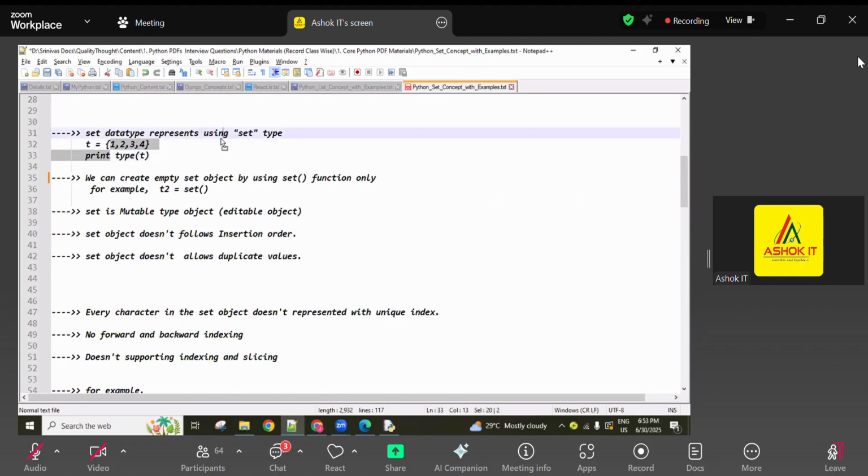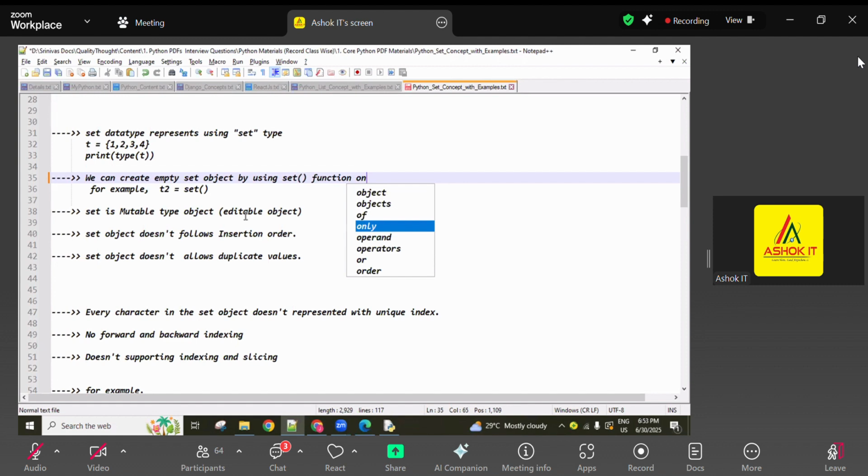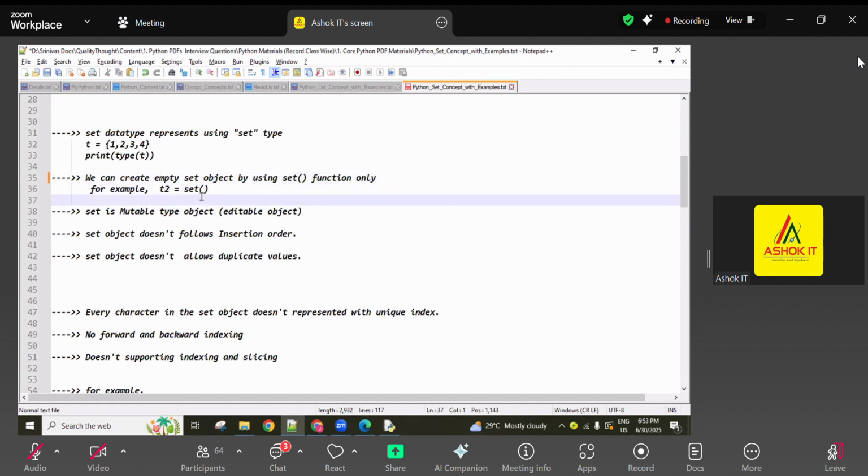Okay. So next, the set data type is represented using the set casting function. Using the set casting function only, we can create the empty set. And the next point: set is a mutable type object. It means editable objects. Once created, we can add elements, remove elements like that.